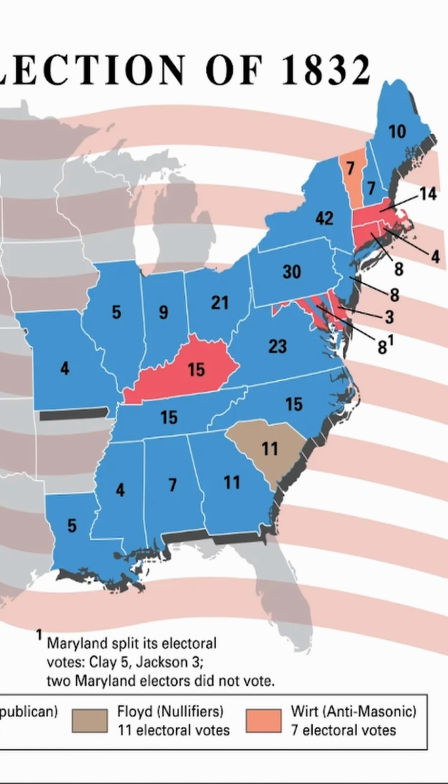The 12th presidential election was between November 2nd and December 5th, 1832. This election consisted of 4 political parties. These parties consisted of the Democratic, National Republican, Nullifier, and Anti-Masonic parties.